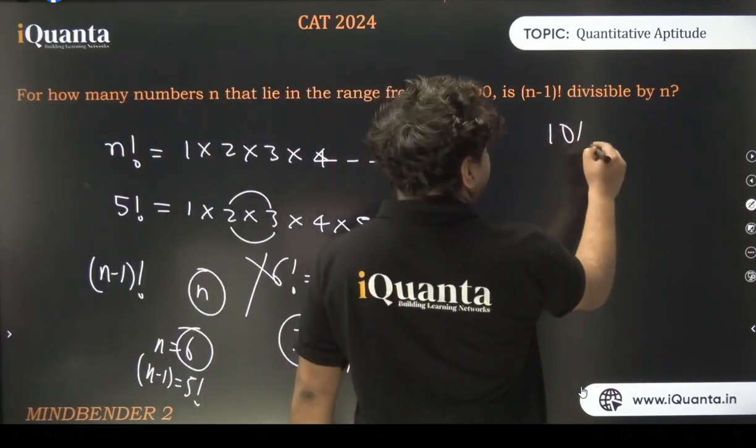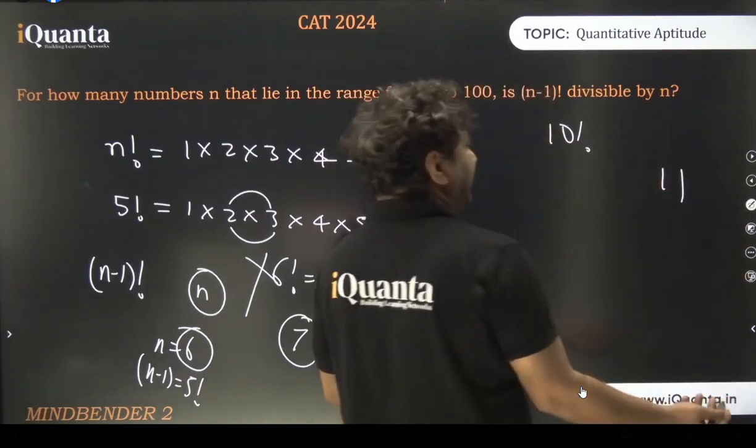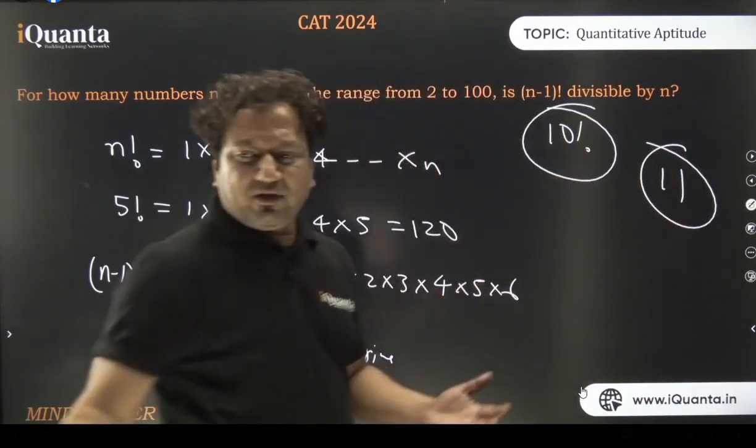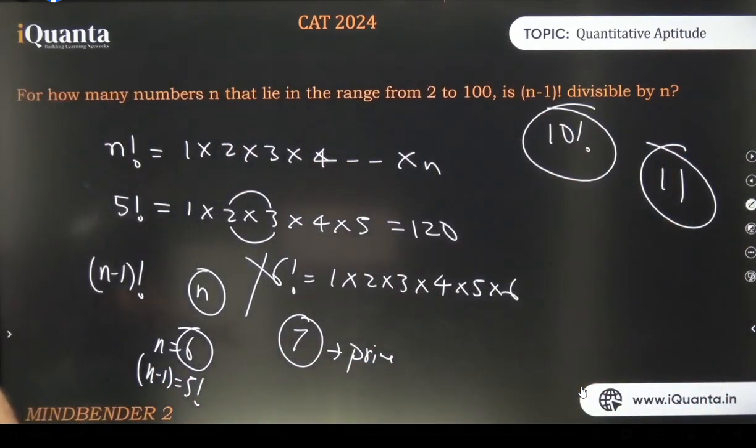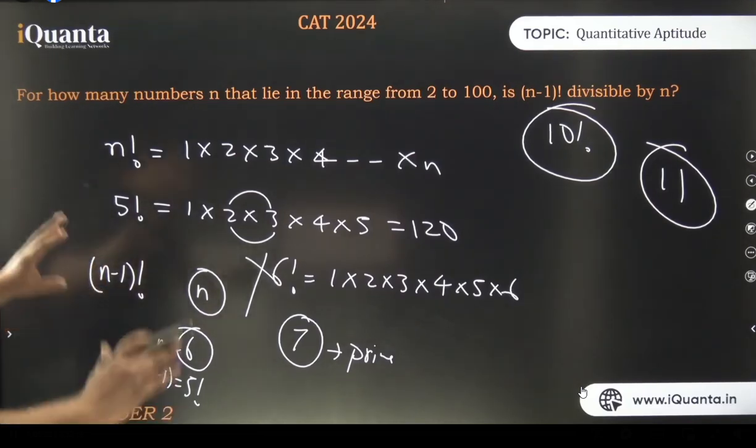Similarly, factorial 10 will never be divisible by 11. Why? The reason is simple, because 11 is a prime number. 1 से 10 तक कोई ऐसा है ही नहीं factor 11 बन जाए. Is that clear, everyone? Now is it clear? Pay attention, focus, absorb the information.